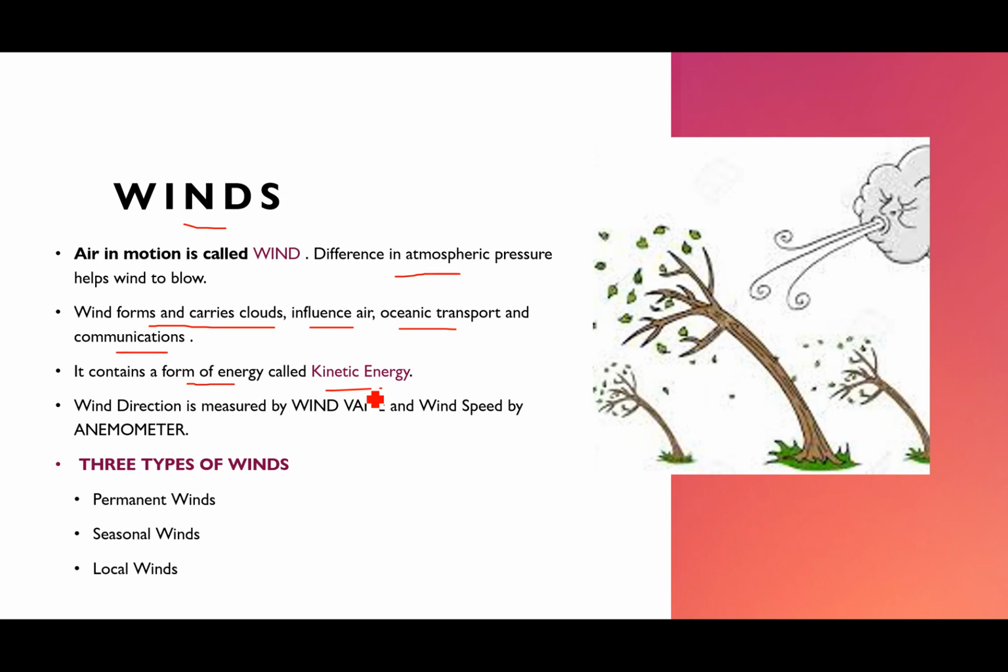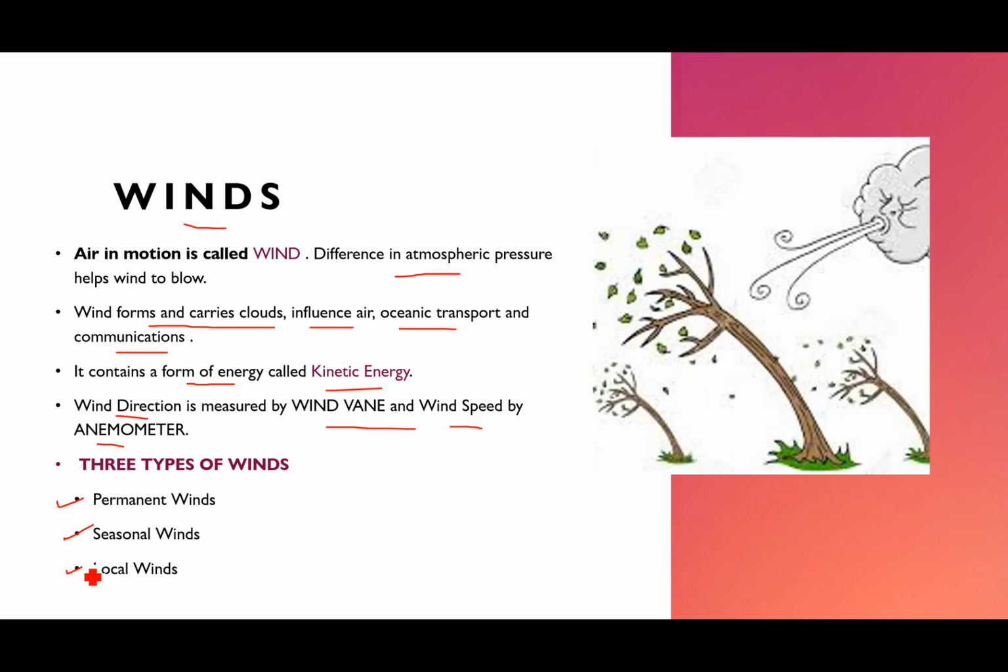that is kinetic energy. देखो विंड को मेजर करने के लिए दो अलग अलग इंस्ट्रूमेंट्स हैं। अगर आपने विंड की डायरेक्शन मेजर करनी है then you have a wind vane. अगर आपने विंड की स्पीड मेजर करनी है then you have the anemometer, right. And there are three types of winds, you have the permanent winds, you have the seasonal winds, and you also have the local winds.